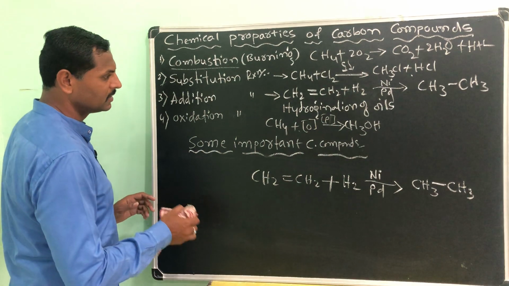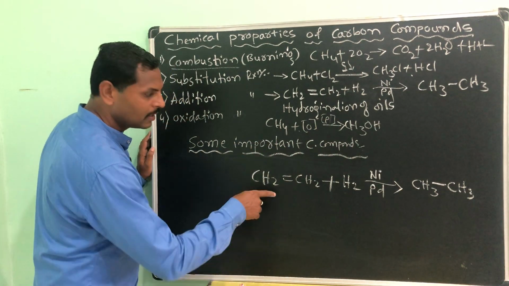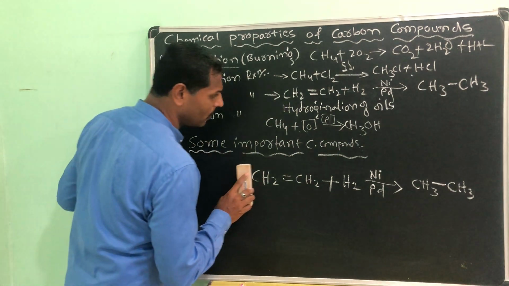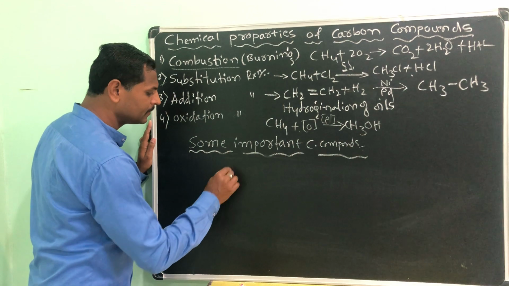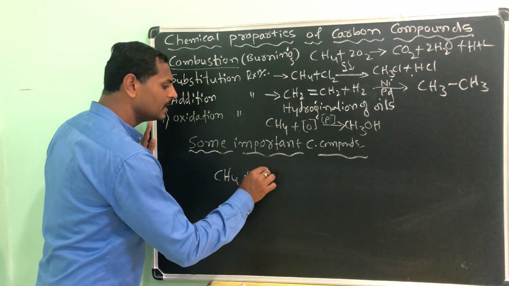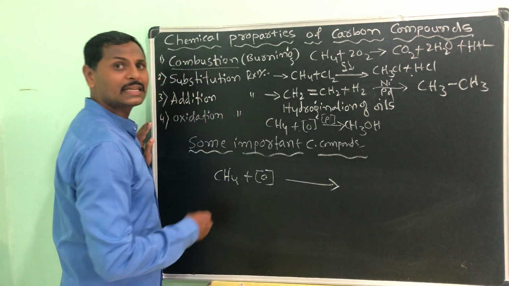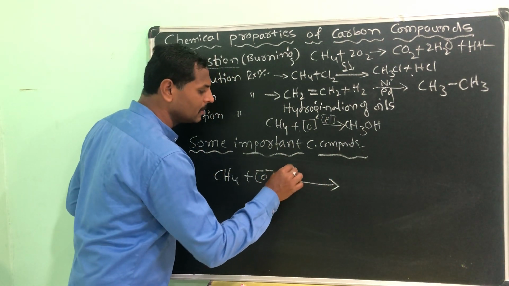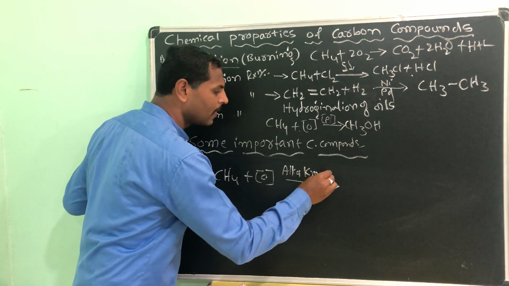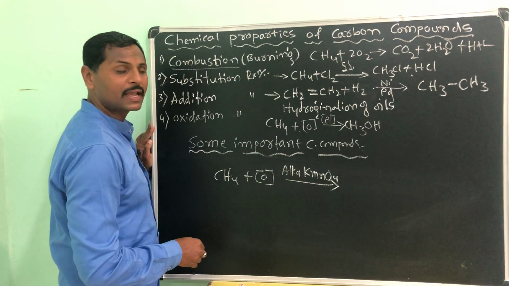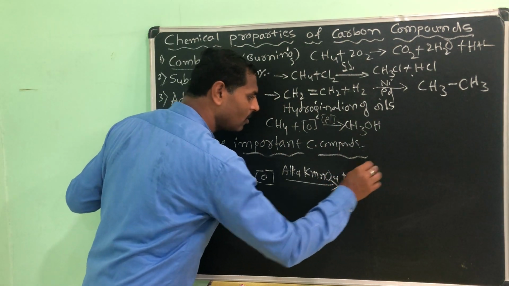I will take methane, and keep this O in brackets, and the catalyst I will take is alkaline KMnO4. What does it mean? It means it has NaOH also with it.